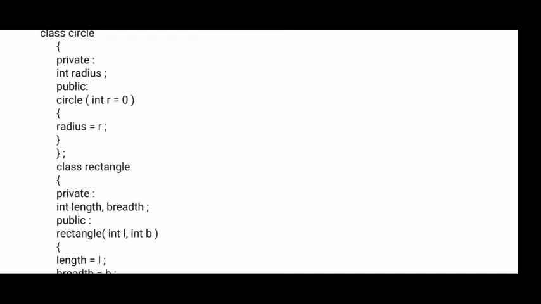Then what happened? That object is converted into a primitive data type, because here R is of type integer. So when you assign this integer value to the object, then that object will become a primitive. If you are storing an integer value inside anything, that is an integer variable only.